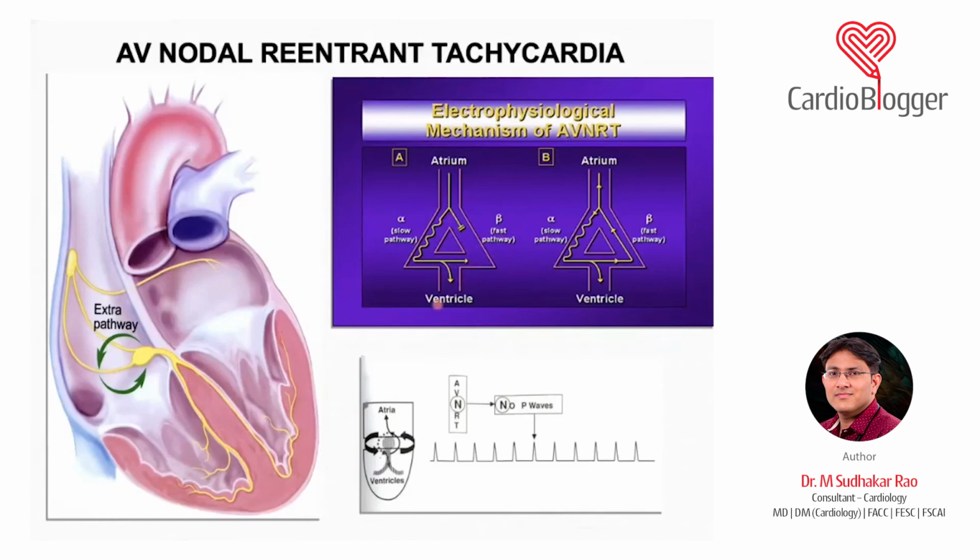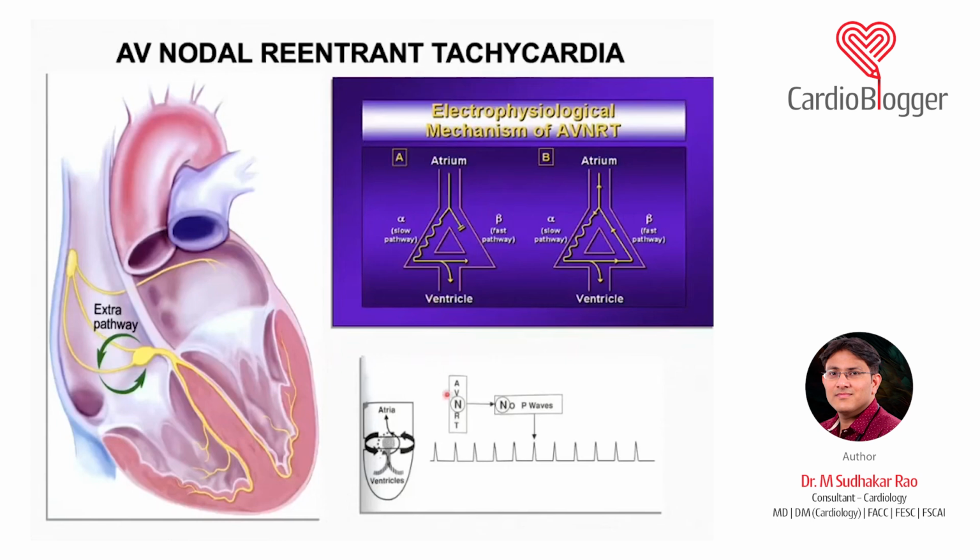So that is known as AV nodal re-entrant tachycardia. It is a narrow QRS tachycardia, and most of the time you may not be able to see P waves. Because the impulse goes down the slow pathway to the ventricle, your QRS forms, and by the time the QRS forms, the atria are activated via the fast pathway.